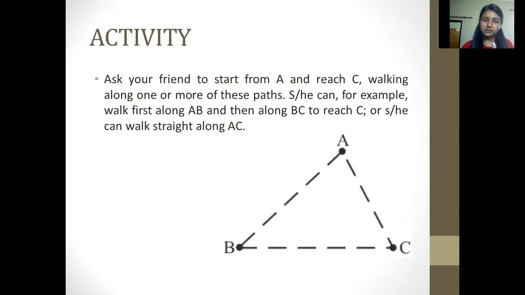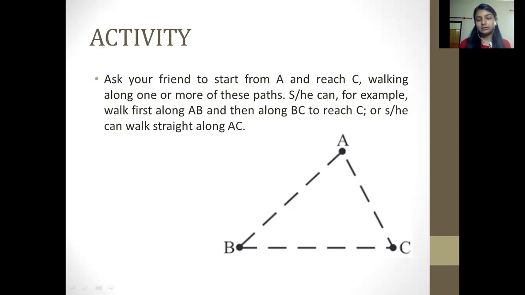Now, students, we would be performing an activity. I would like you to perform this. What this activity says is, you first ask your friend to start from A, like you can see in the figure. If you are sitting at home, you can say this to your elder brother, sister, or the younger one, whosoever you have.